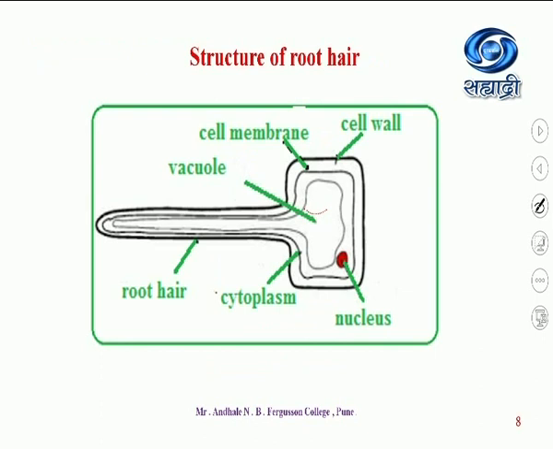Now, structure of root hair. If you see a delicate root hair, it shows 1 to 10 mm in length, and inside, whatever you see as empty, this is not an empty portion, but a vacuole, and in this vacuole or outside the vacuole there is a nucleus. Then this is the cytoplasm, cell membrane, cell wall.